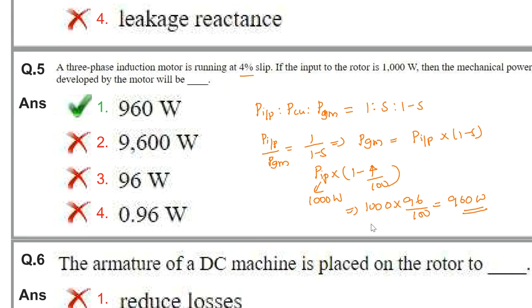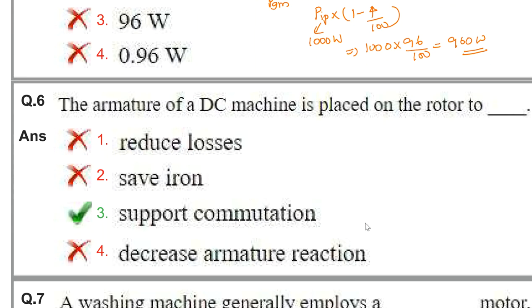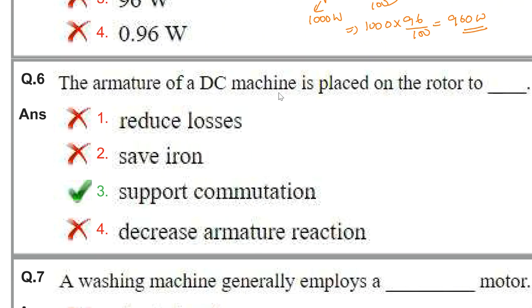Next question. The armature of a DC machine is placed on the rotor. Any machine will have two things: the first is the stator winding and the second is the rotor winding. The rotor winding is also known as the armature winding. Generally, any AC machine has this basic structure.